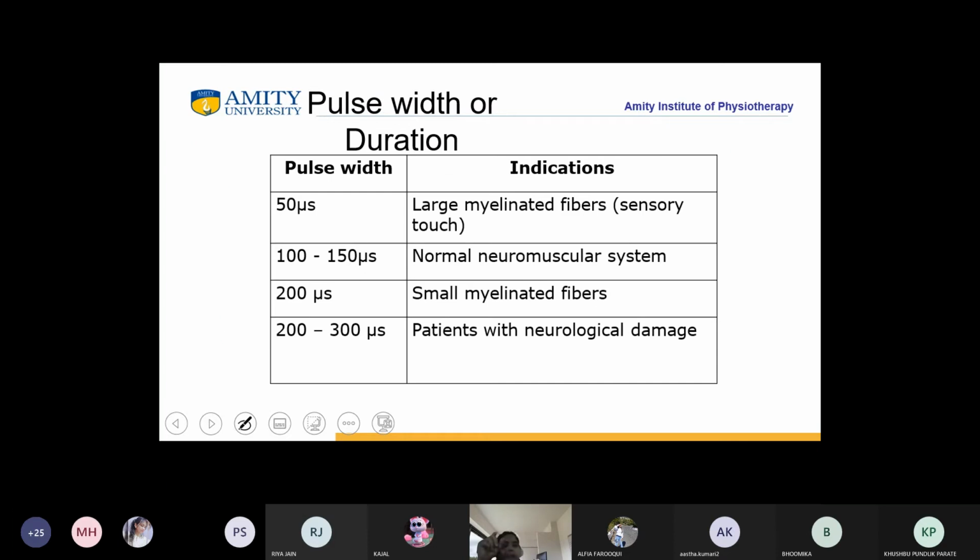Third is the pulse width or duration. At which pulse width, which kind of fiber is getting recruited? When the pulse width or pulse duration is 50 µs, it is the large myelinated fibers which are recruited. When it is between 100 to 150 µs, it is the normal neuromuscular system, that means there is normal pain relief. That means that both of the fibers would be recruited. If it is 200 µs, then only the small myelinated fibers would be recruited. And 200 to 300 µs pulse width applies to patients with neurological damage.